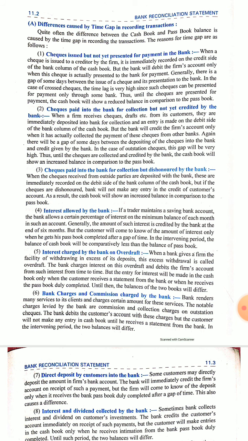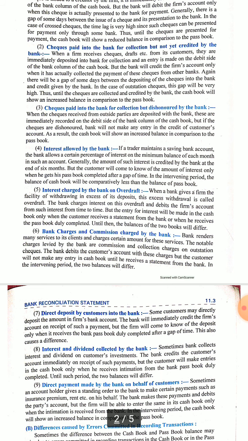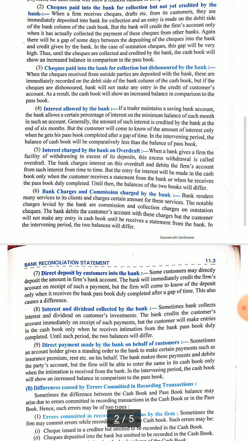Third is check paid into bank for collection but dishonored by the bank. The check received by a company is submitted into the bank for collection, but at the time of clearing, it is seen that the check is dishonored. There are several reasons. Maybe the signature is not matching, or the issuer doesn't have the balance which is written on the check. These are the cases for dishonor of the check. So if the check is dishonored, then the bank column of the cash book is higher by that amount and the passbook does not reflect the same.